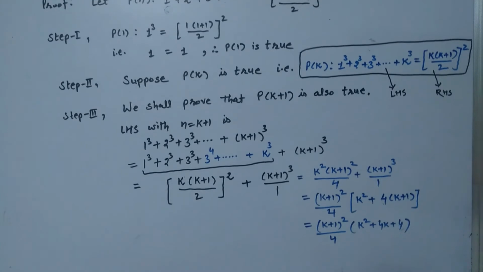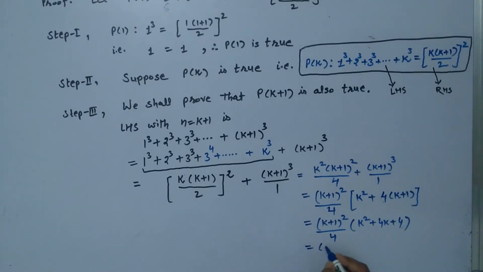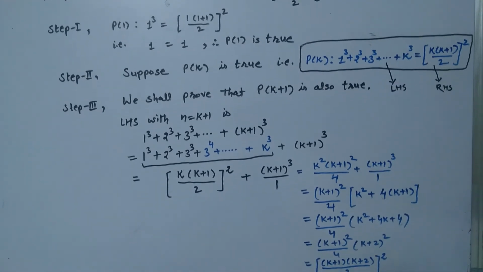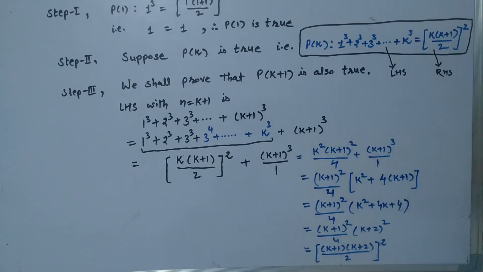So this way finally we have equal to k plus 1 whole square upon 4 into k plus 2 whole square. Again we may write this equal to k plus 1 into k plus 2 whole divided by 2, taking the square of all outside the bracket, whole square. Okay, this way now this is the right hand side of the given statement.